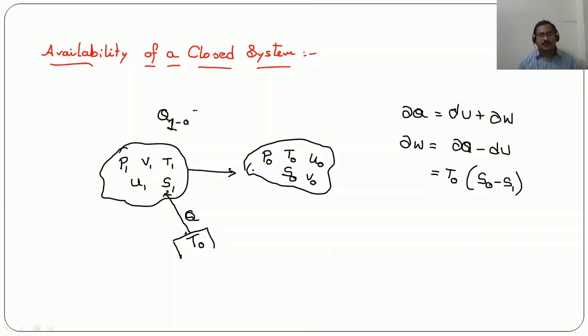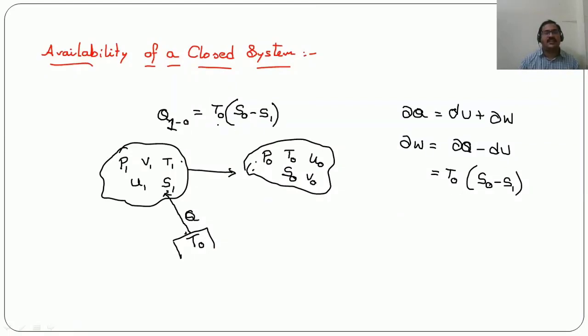So during this process the temperature is coming to equilibrium and that equilibrium temperature is nothing but T0. So the system is coming into equilibrium state with the surroundings, which is at temperature T0, and there is entropy variation during this process, that is S0 minus S1.